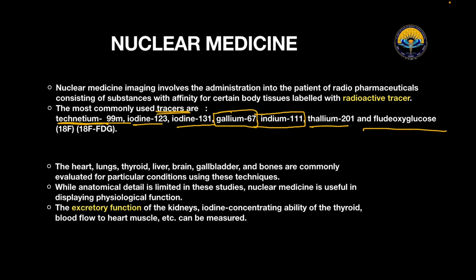The heart, lung, thyroid, liver, brain, gallbladder, and bones are commonly evaluated for particular conditions using these techniques. While anatomical detail is limited in these studies, nuclear medicine is useful in displaying physiological functions. The excretory function of the kidney, iodine concentrating ability of the thyroid, blood flow to the heart muscles, etc. can be measured by nuclear medicine. So this is all about the basics, an intro about the radiology department and the commonly used radiological modalities. Thanks for watching this video.